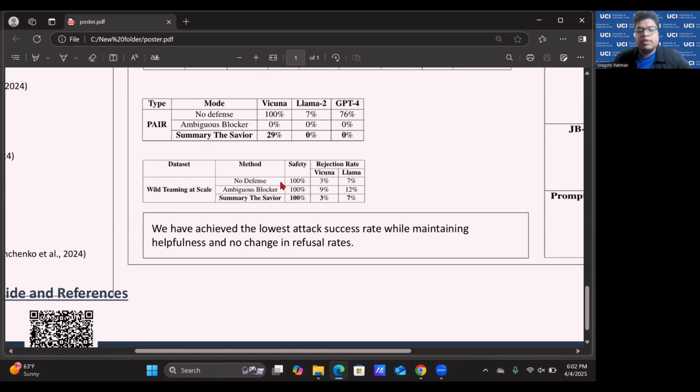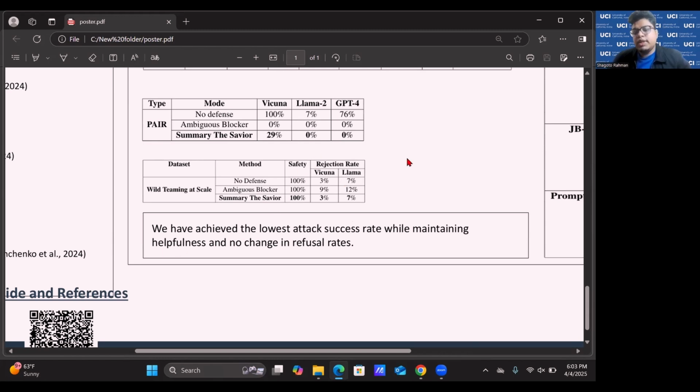So in terms of no defense, the refusal rate of the QAnon llama is 3% and 7%. But if you block all the ambiguous data, it would increase the refusal rate at 9% and 12%. But with the summary the savior model, obviously it doesn't increase the refusal rate. So with summary the savior, we ensure 0% attack success rate, and also what we maintain is the refusal rate. We do not increase the refusal rate.